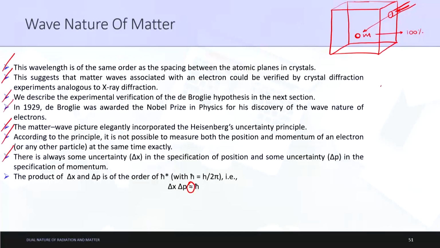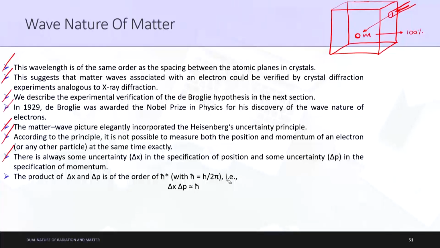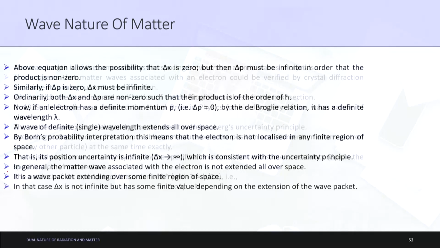If such a prominent scientist is writing approximately for the concept of deviation in delta x and delta p, then it is quite clear that the actual value of the position and the momentum of a very small particle cannot be calculated clearly. Okay. So, delta x delta p is approximately equal to h bar, where h bar is equal to h upon 2 pi. So, please remember this formula also. This is basically your Heisenberg's uncertainty principle.